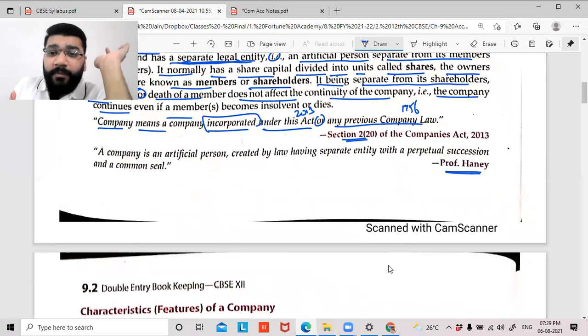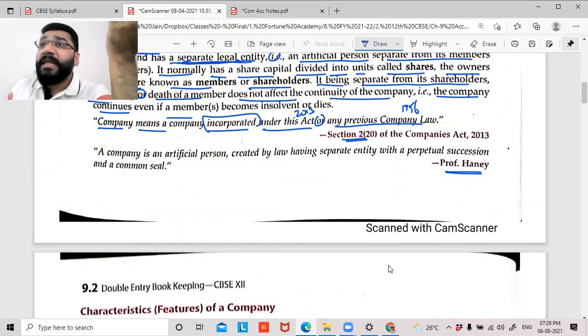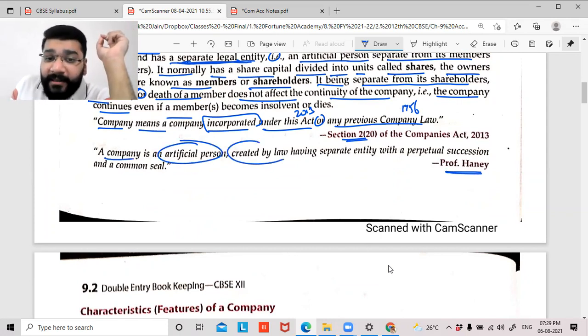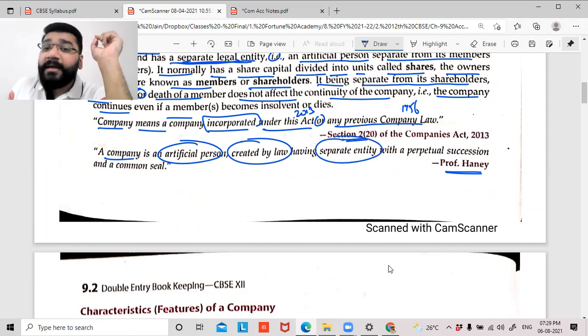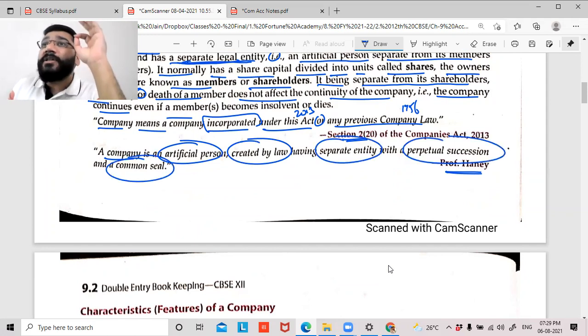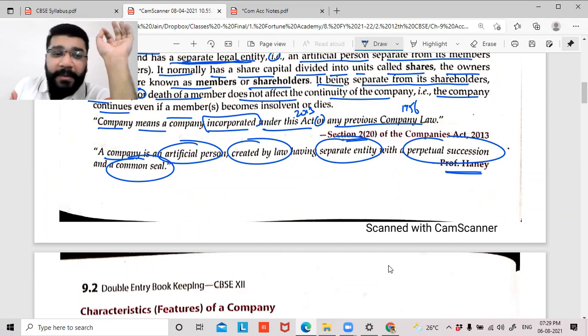Now we have Professor Hani, who is giving his own meaning. He says that a company is an artificial person created by law, having a separate entity with a perpetual succession and a common seal. 6 features. This particular line has got 6 features, which I am going to discuss next. Very, very important. Please highlight this point.